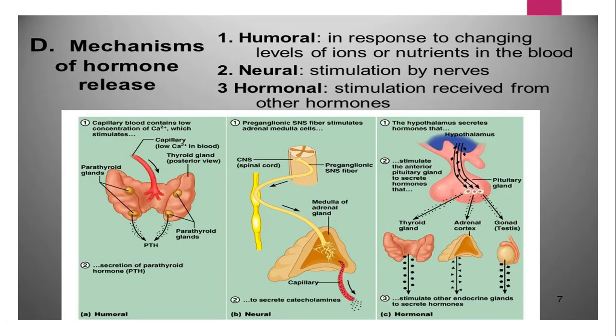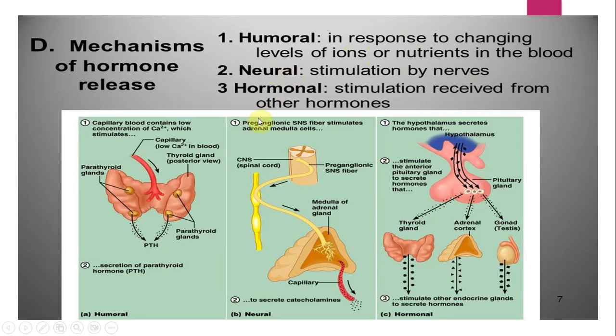Okay. Again, this may look like a very complicated slide, but this is also pretty simple. Three different mechanisms of hormonal release have been provided here. When you talk about humoral, it is about changes in blood levels. Example, glucose is converted by the help of insulin, right? So humoral is primarily in response to changing levels of ions or nutrients in the blood.